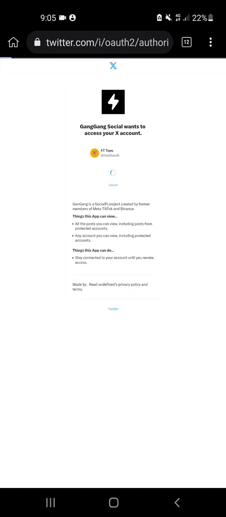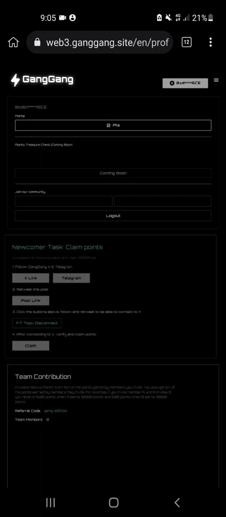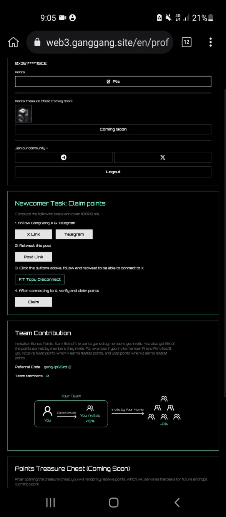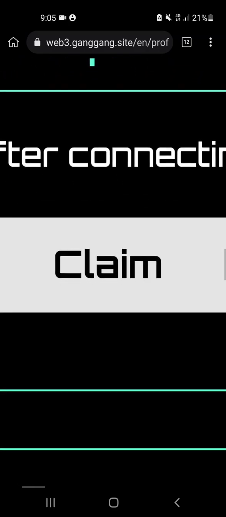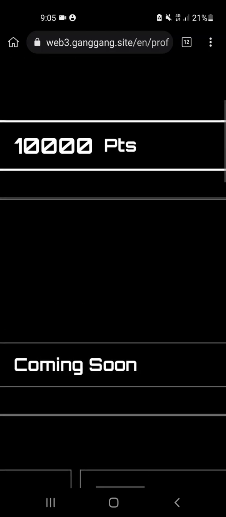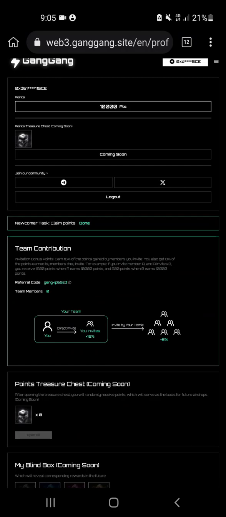Click on authorize, and after that it goes back to the GangGang website where you're doing your joining tasks to gain points. All the tasks are done. Bam, just click on this claim button, which is easy to do. Click on it, and boom, your points are now 1,000.